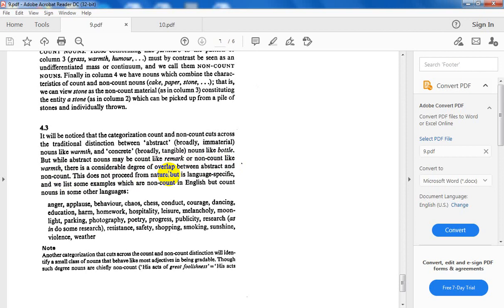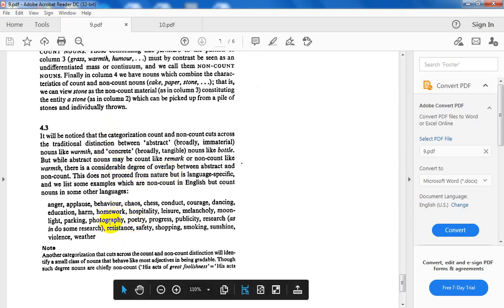This doesn't proceed from nature, it is language specific, and we'll list some examples which are non-count in English but count in some other language. يعني what's wrong with these nouns? These nouns, يعني in British English, they are considered as what? Non-count, abstract.